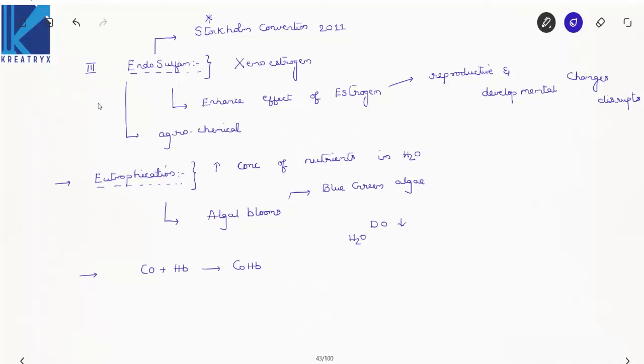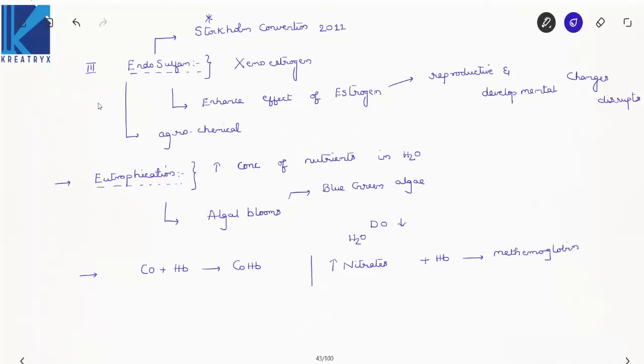Now in groundwater pollution, what happens? Due to excess nitrates in the water, when it is taken up by human beings, it reacts with the hemoglobin to form methemoglobin. Now due to this, what happens?